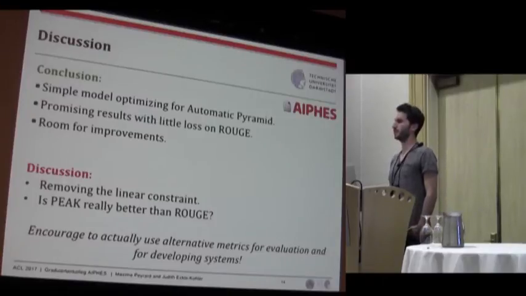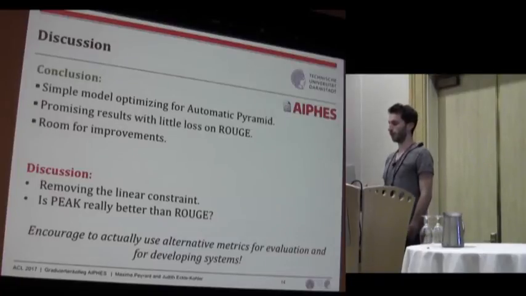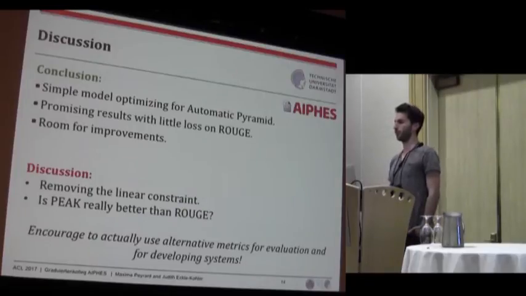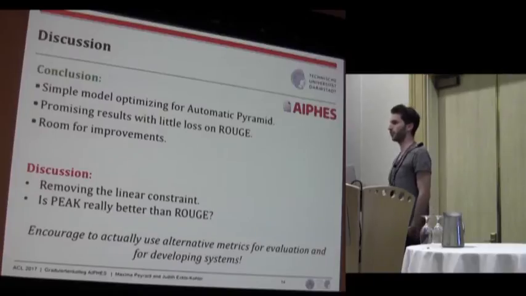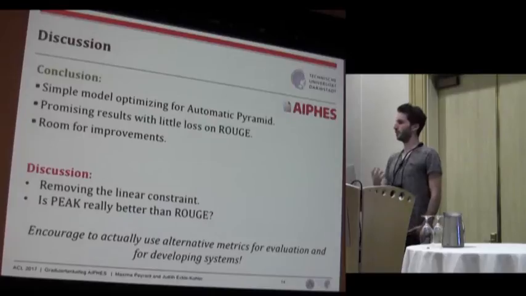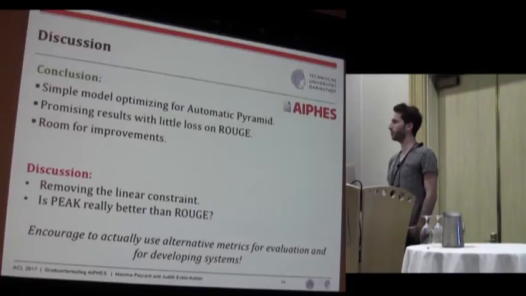It should also be tested on different genres and different domains. And also Rouge can deal with many languages, and at the moment PEAK works only for English. So we still need to investigate alternative evaluation functions, but I think for summarization it's quite critical to think about which function we choose for evaluation, because once we choose a function to be the evaluation function, then we will be necessarily optimizing toward this function, whether by supervised system or by repeated comparison of unsupervised system.